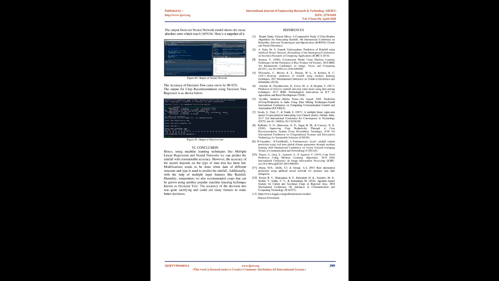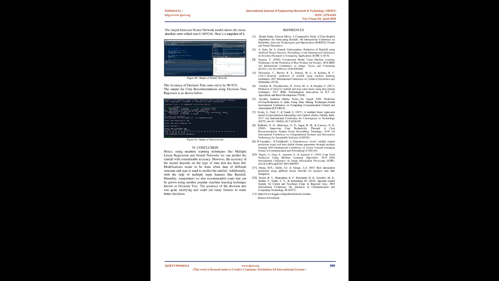The output from our neural network model shows the mean absolute error, which was 0.1459216. Here's a snapshot of it. Figure 09. Output of neural network. The accuracy of the decision tree came out to be 90 to 92%. The output for crop recommendation using decision tree regressor is as shown below. Figure 10. Output of decision tree.